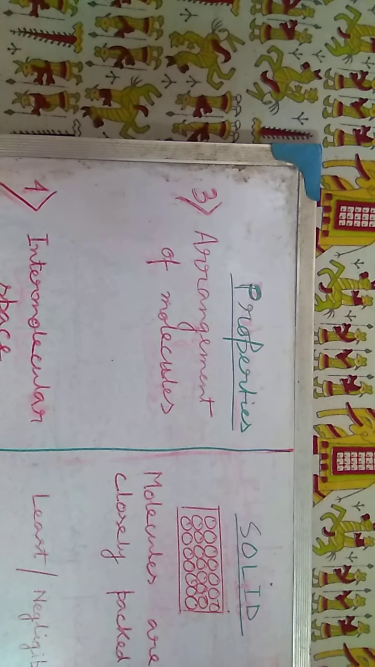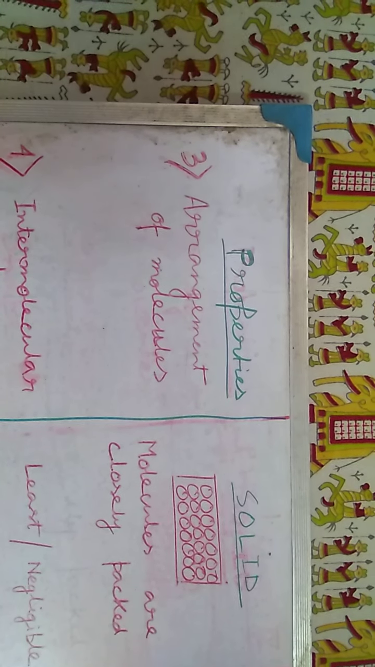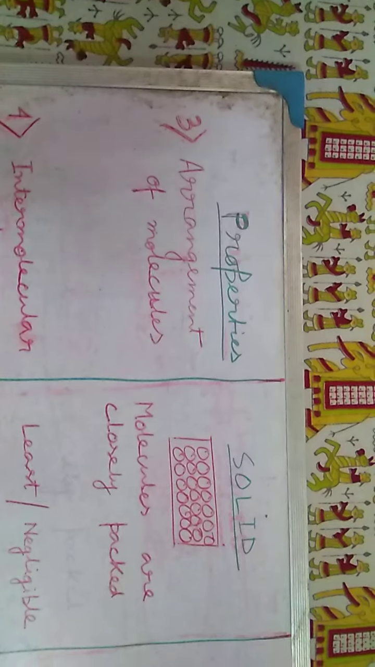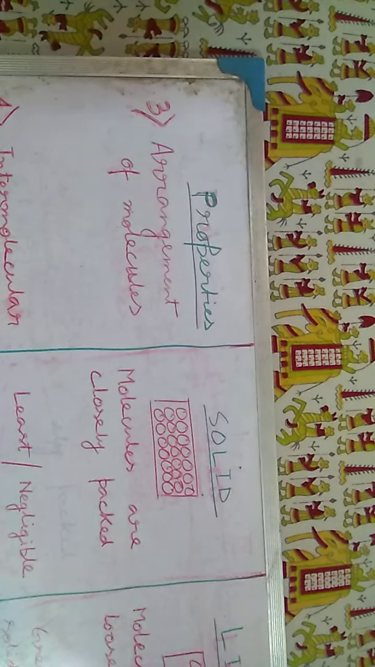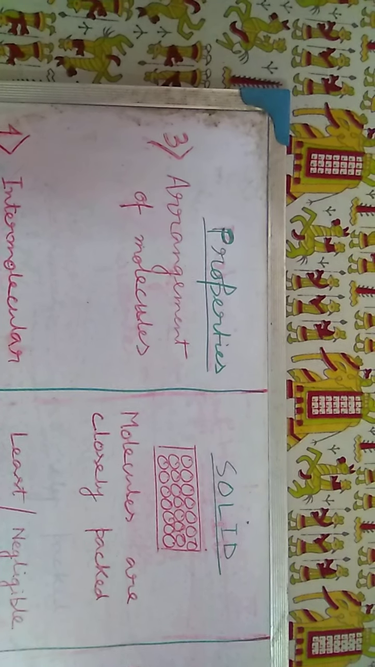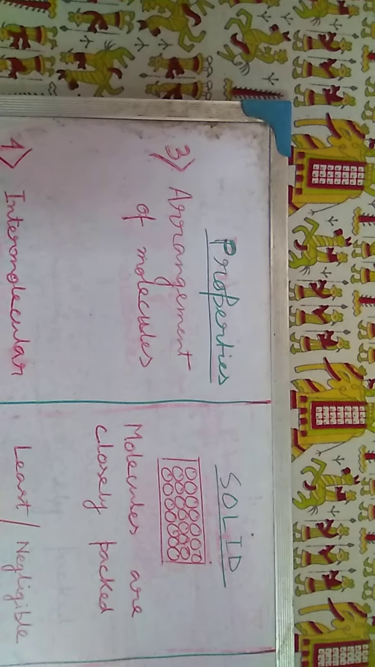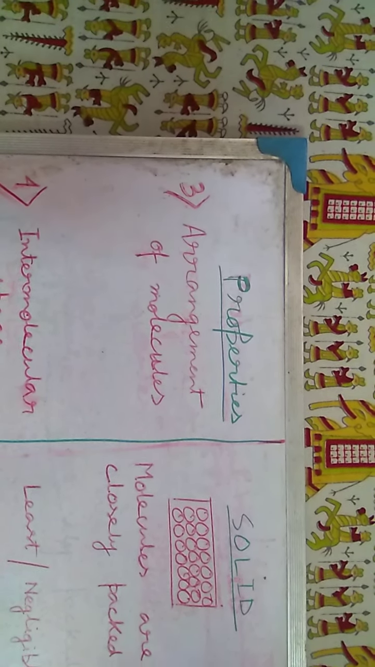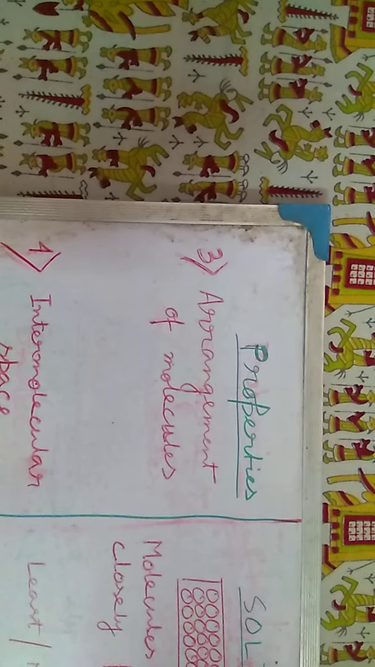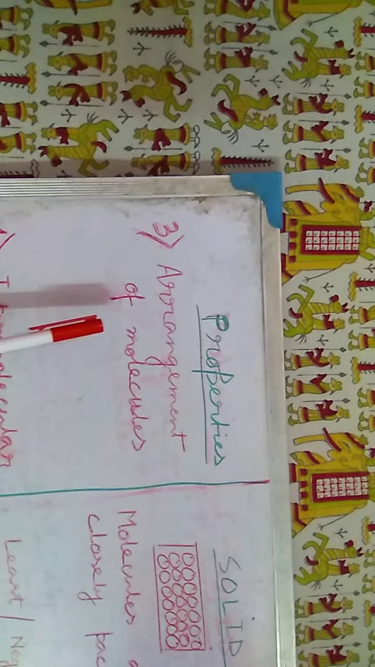In last class we started learning the properties of solid, liquid and gas. We learned two properties, shape and volume. Today we are going to discuss a few more properties. Third property, arrangement of molecules.